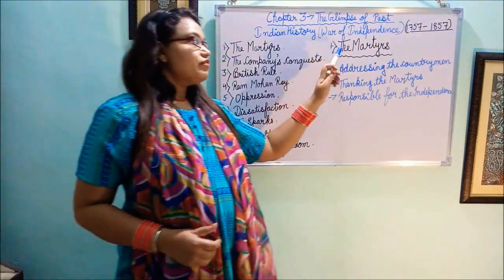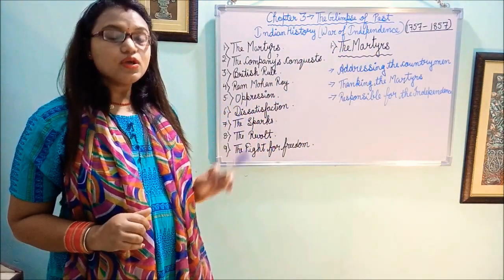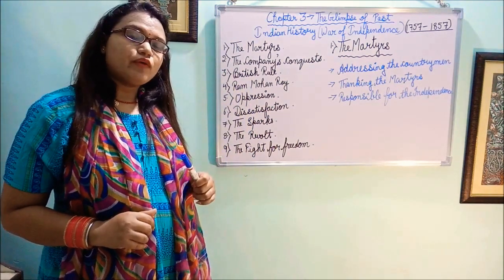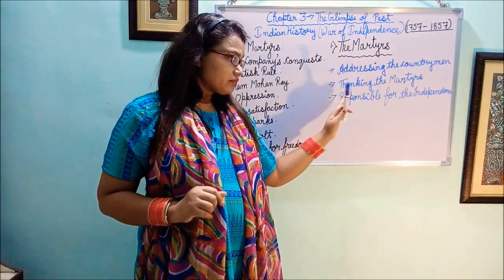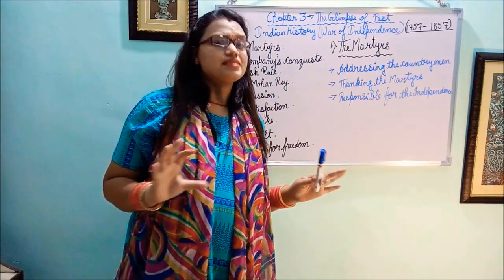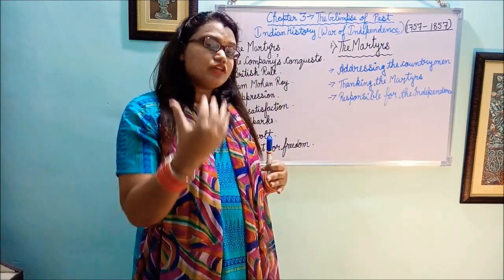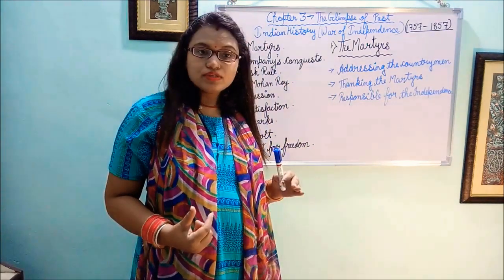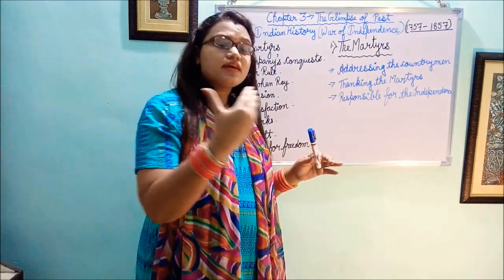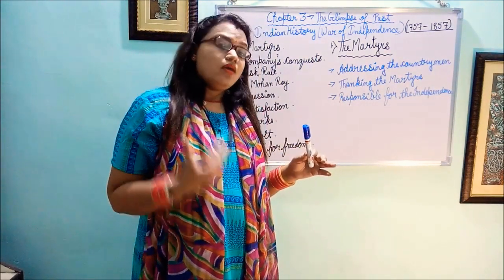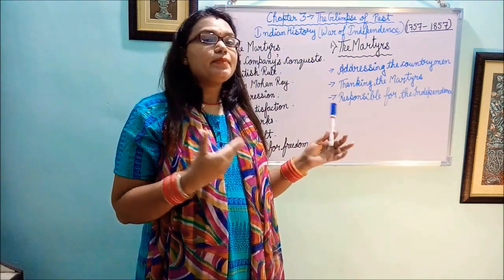Now, the first part is the martyrs. As I have already told you, martyrs are the persons who sacrifice their lives for the country. Now here in this part, if you will see, you'll see some persons are sitting and one lady is addressing the countrymen. It's a kind of function going on in which Jawaharlal Nehru is also sitting and many other ministers are also sitting. And the lady is addressing the countrymen. She is thanking all the countrymen for the struggle they did for the independence.